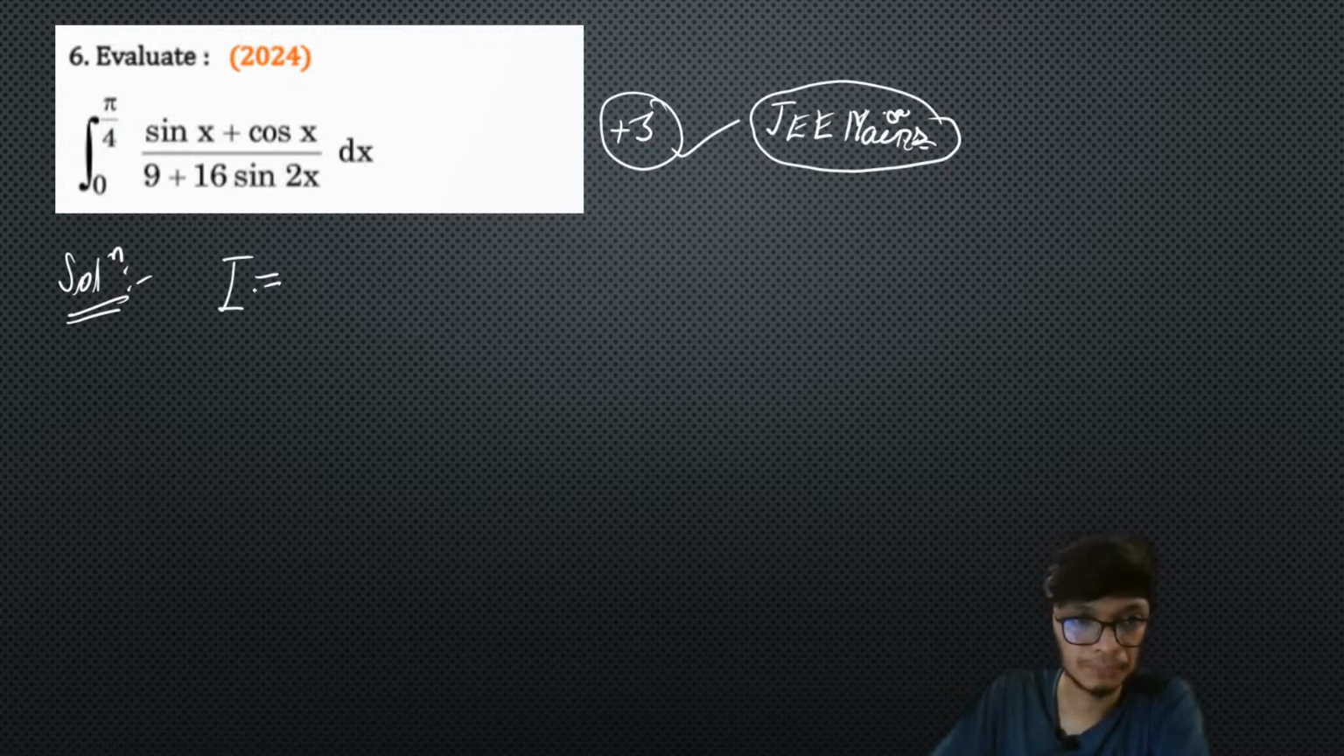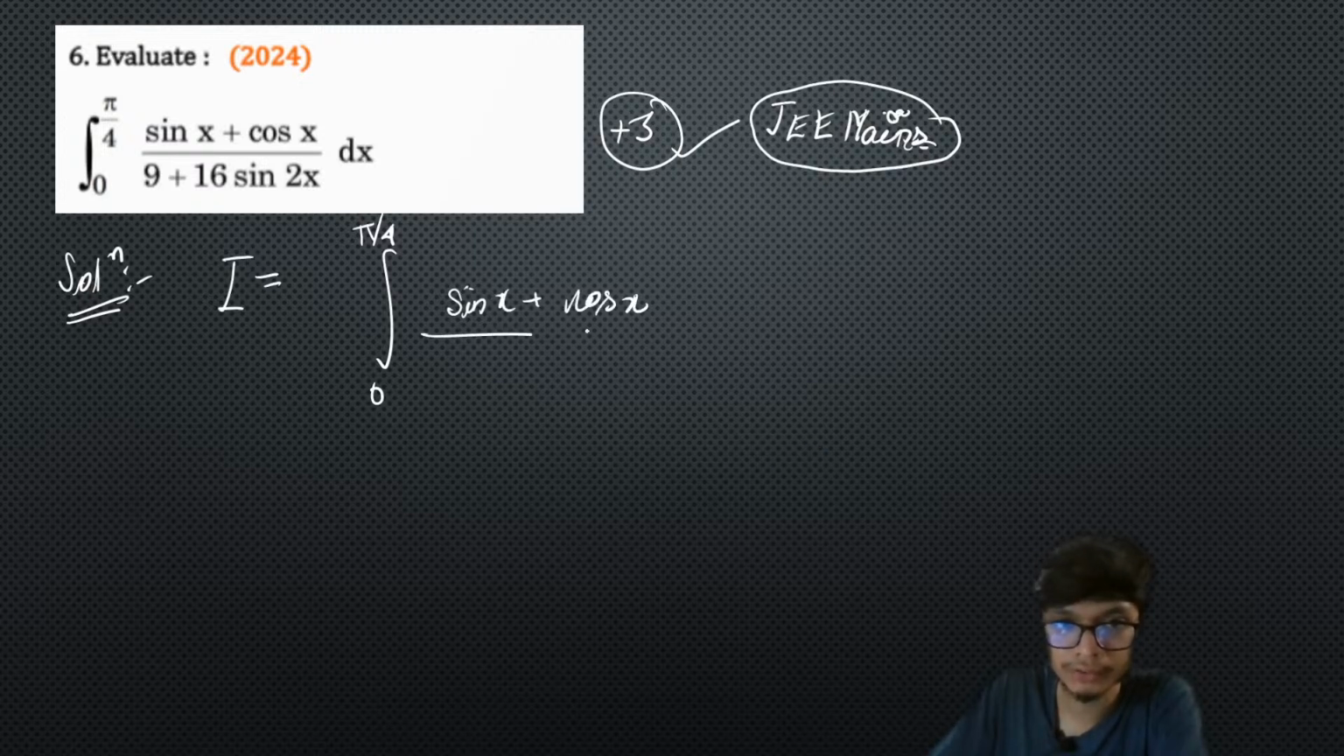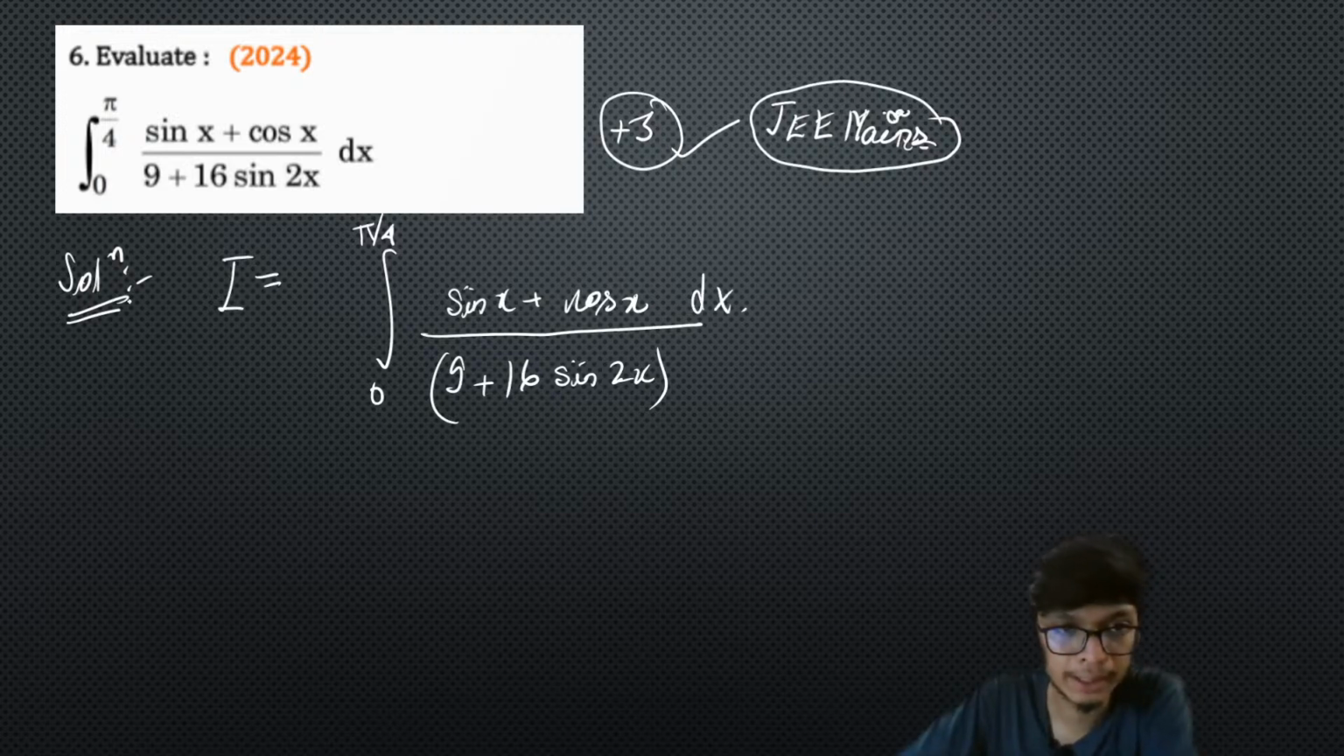All right. So we have an integral over here from 0 to pi by 4 of sin x plus cos x divided by 9 plus 16 times sine of 2x dx, right? We have this particular given integral.